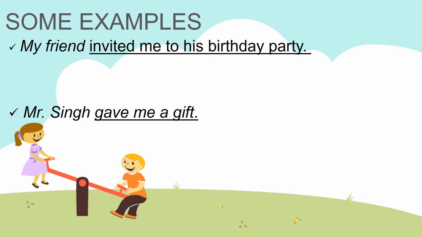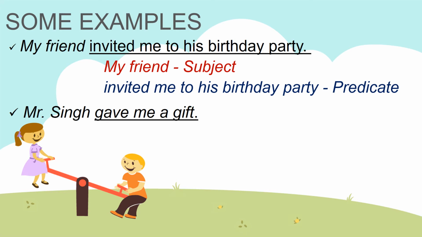Now let's take some more examples. Over here, the example given is, my friend invited me to his birthday party. Okay? So now quickly think, what is the subject here? You are talking about, that's it, my friend. So my friend is the subject here. And what did your friend do? Invited me to his birthday party. This part of the sentence is the predicate.